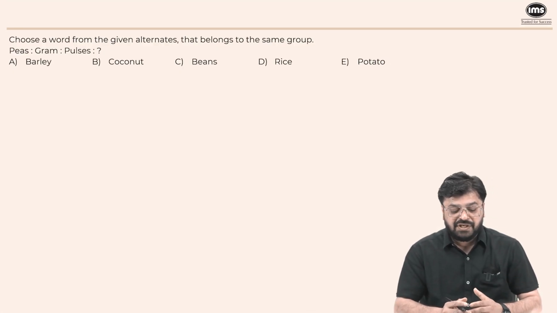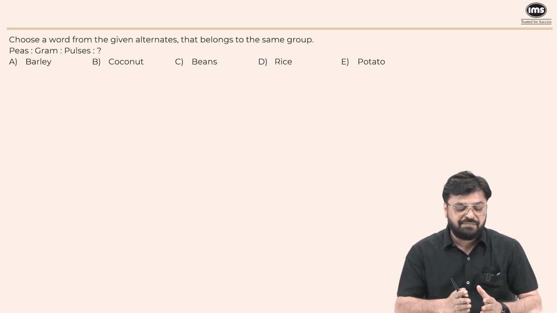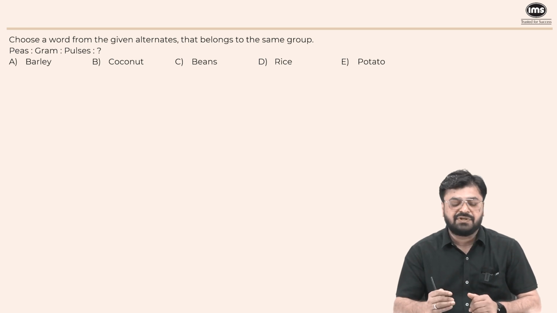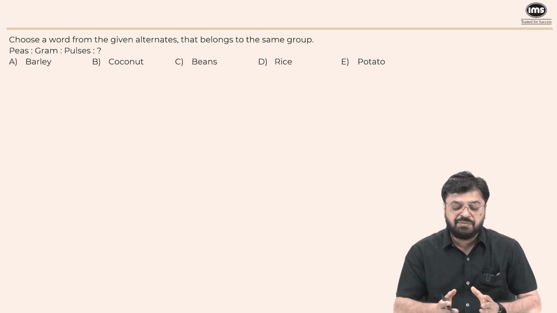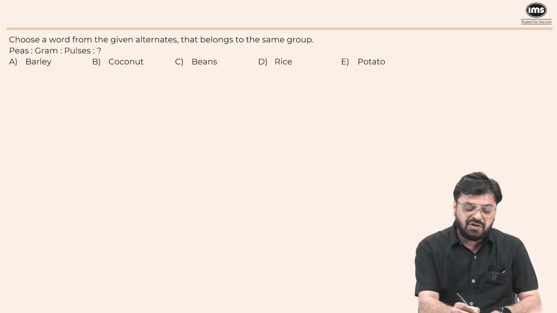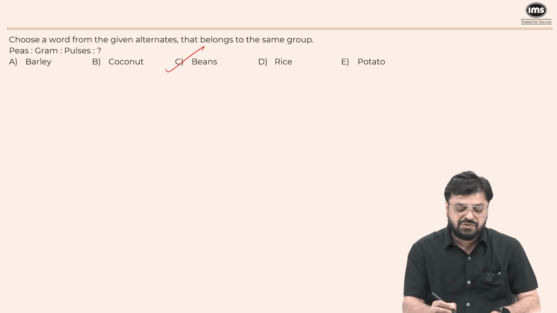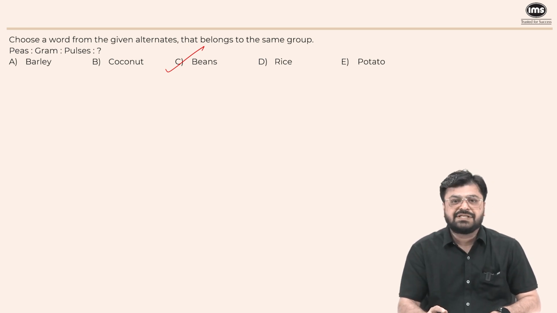Choose a word from the given alternatives that belongs to the same group. Peas, grams, pulses. See, it is not a relation like peas is to gram, then what is pulses to something. It is peas, gram, pulses, and one more which belongs to the same group. Now, peas, gram, pulses are all rich in protein and beans are also rich in protein. So, option C here is the right answer.